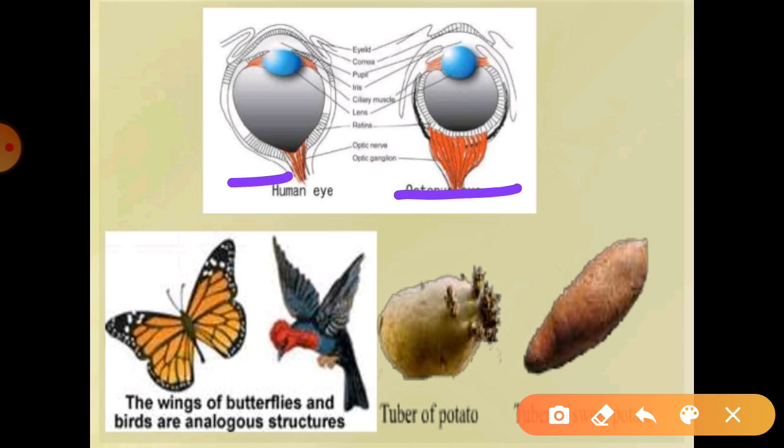And the flippers of penguins, which are not given here, and dolphins: they have different structures, but they use them for swimming. In plants, the sweet potato is a modified root and the potato is a modified stem. Both are edible; the function is the same, both can store food, but their structure is different.